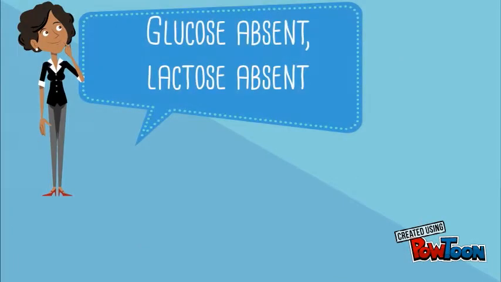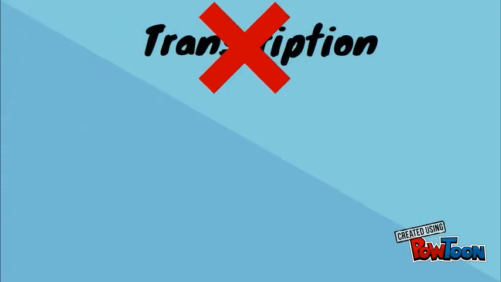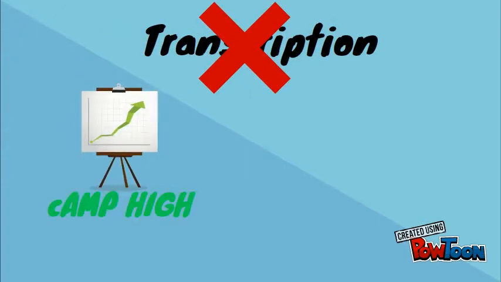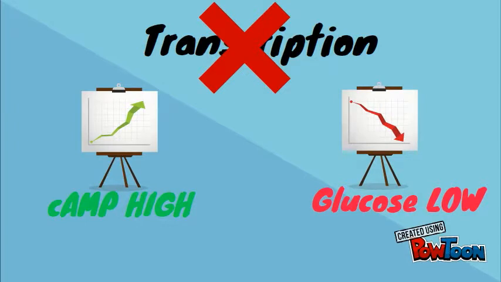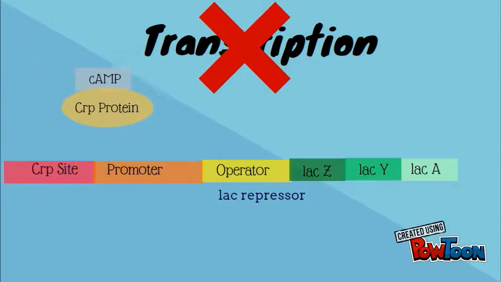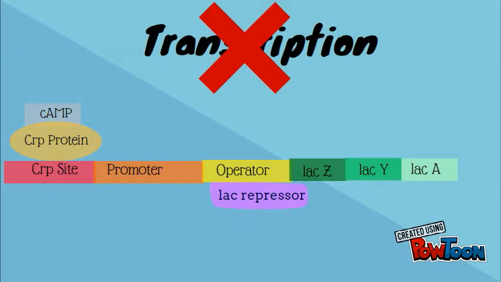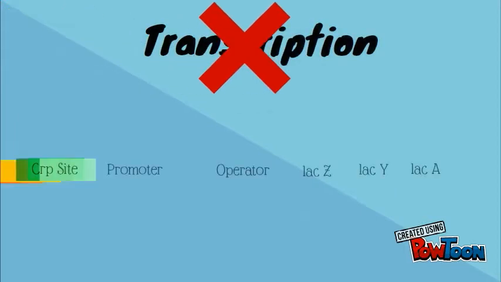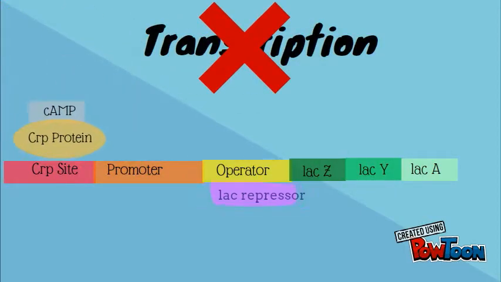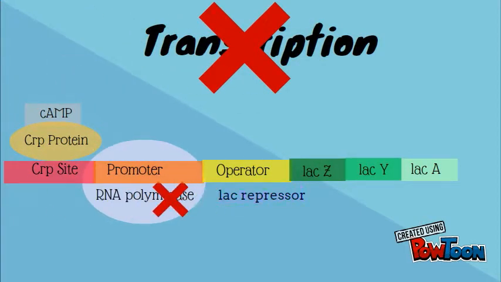When glucose is absent and lactose is absent, no transcription of the Lac Operon occurs. cAMP levels are high because glucose levels are low, so CRP is active and will be bound to the DNA. However, the Lac repressor will also be bound to the operator, due to the absence of allolactose, acting as a roadblock to RNA polymerase and preventing transcription.